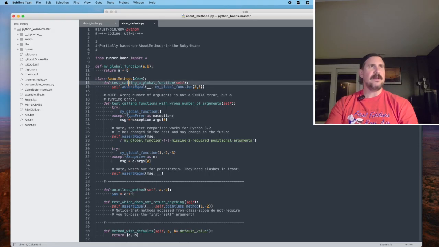So we've got a new class about methods. We're going to learn about methods. All right, so the first test here, calling a global function.